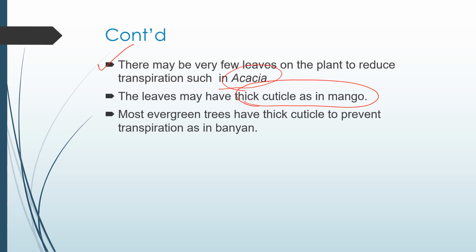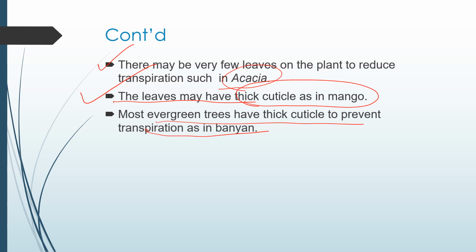So the thicker the cuticle, the lower the rate of transpiration, because the cuticle prevents water from the leaves from evaporating or diffusing into the atmosphere. So leaves may have a thick cuticle, as in mango, to prevent water loss. Most evergreen trees have a thick cuticle to prevent transpiration, as in banyan.